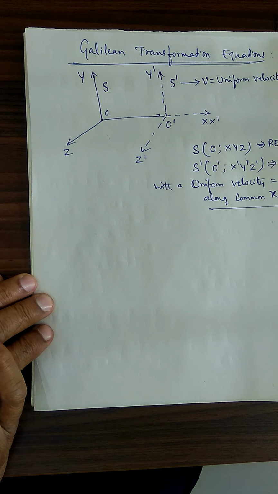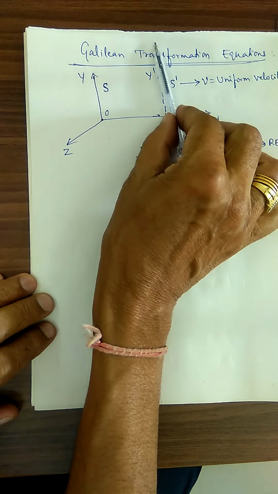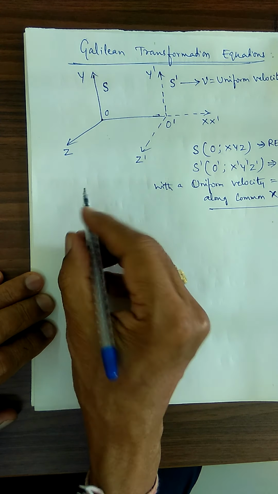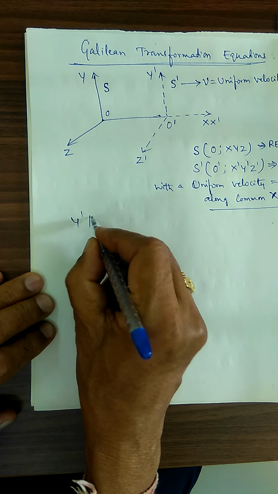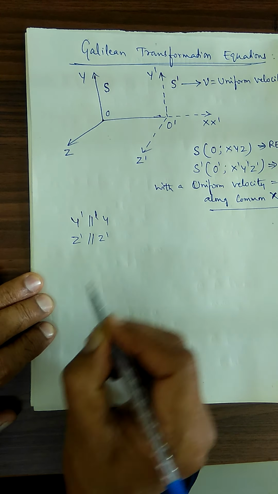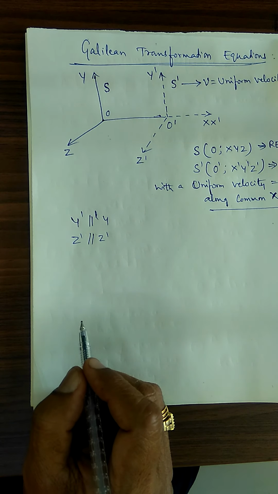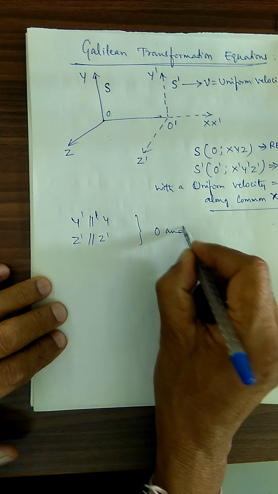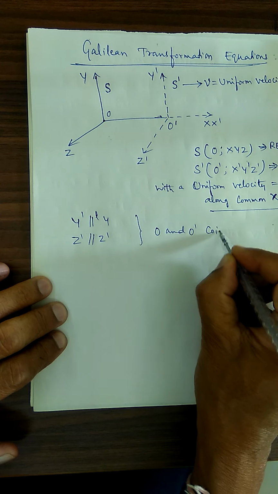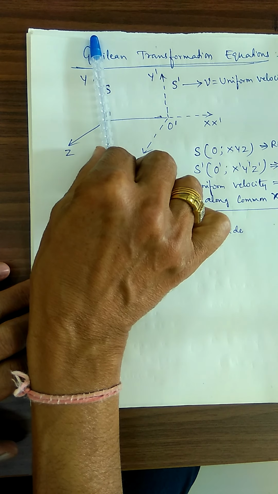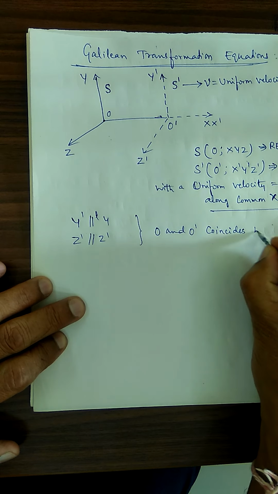Of course, Y dash is parallel to Y, Z dash is parallel to Z. And O and O dash coincide when the time is equal to 0.